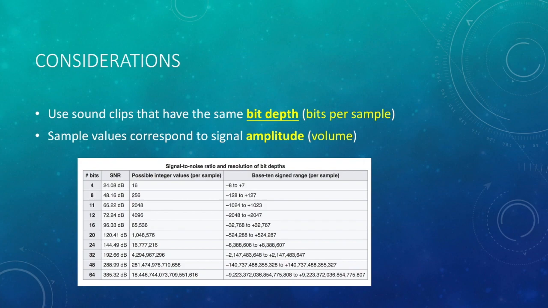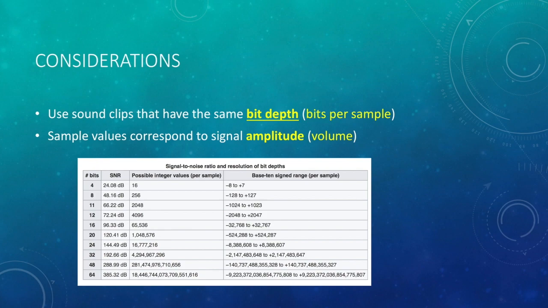Another consideration is to ensure that your clips have the same bit depth or bits per sample. Bit depth determines the number of unique values a sample can have. A sample's value corresponds to its amplitude, or how loud or quiet a sample is. Having clips that have the same bit depth ensures that the maximum and minimum possible values for amplitude are consistent across samples.